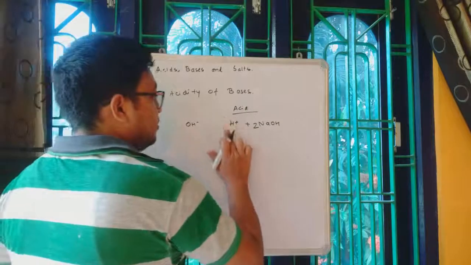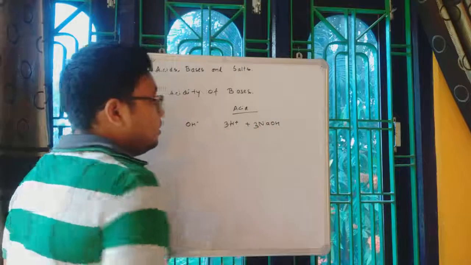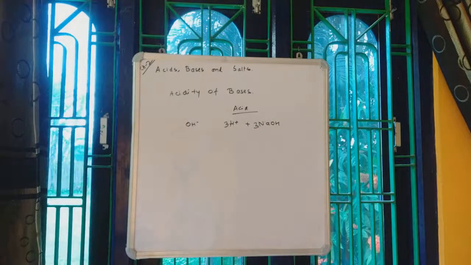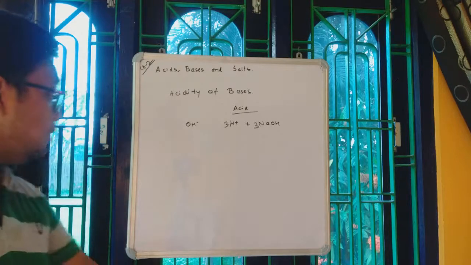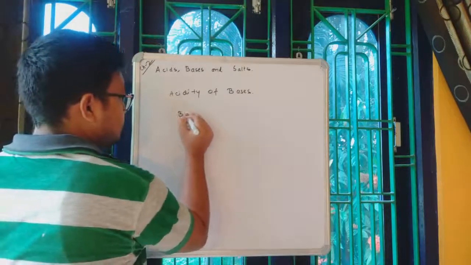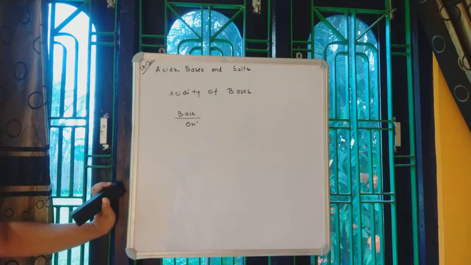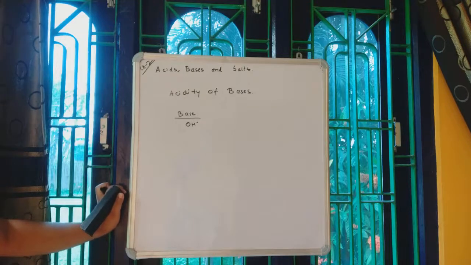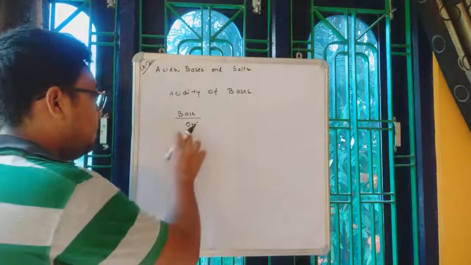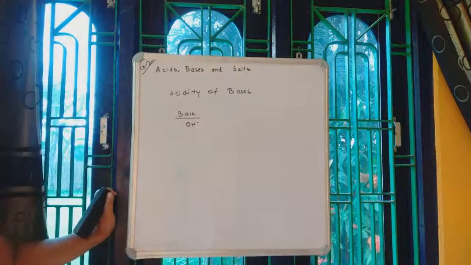In cases of the presence of 3 H plus ions, it helped to neutralize 3 bases. So it gave them the characteristic name: monobasic, dibasic, tribasic, etc. Here in case of base, this OH minus ion will help in the neutralization of acids. Suppose we have one base, for example, and that base has one OH group, say for example NaOH or KOH.